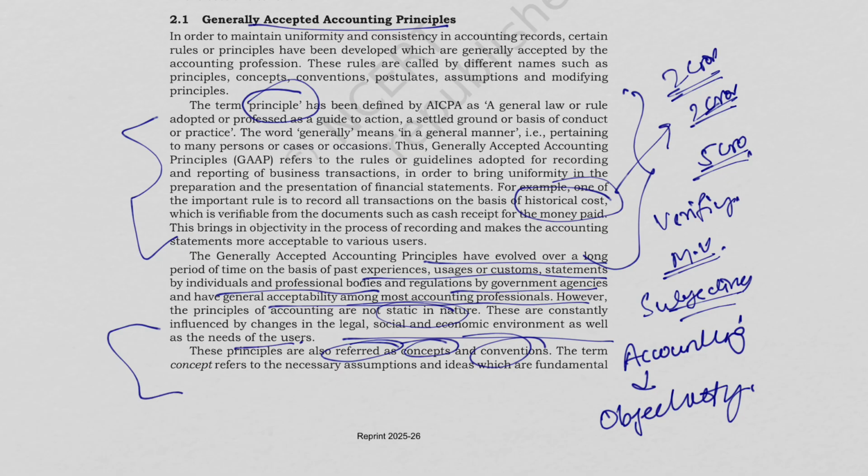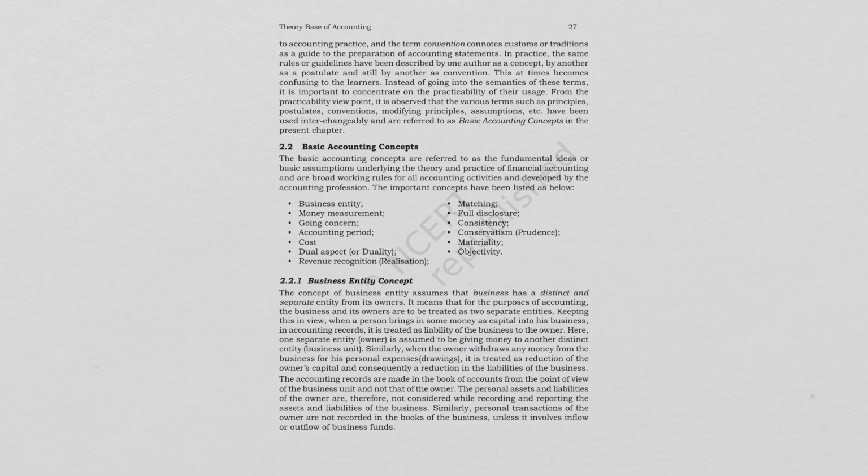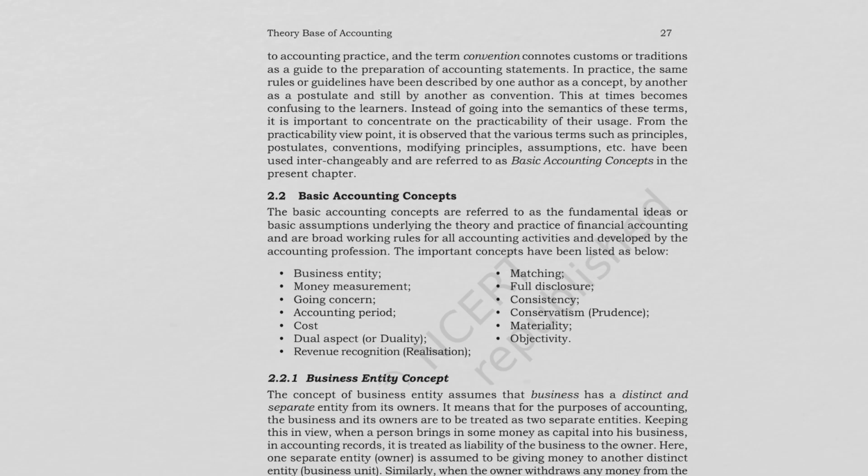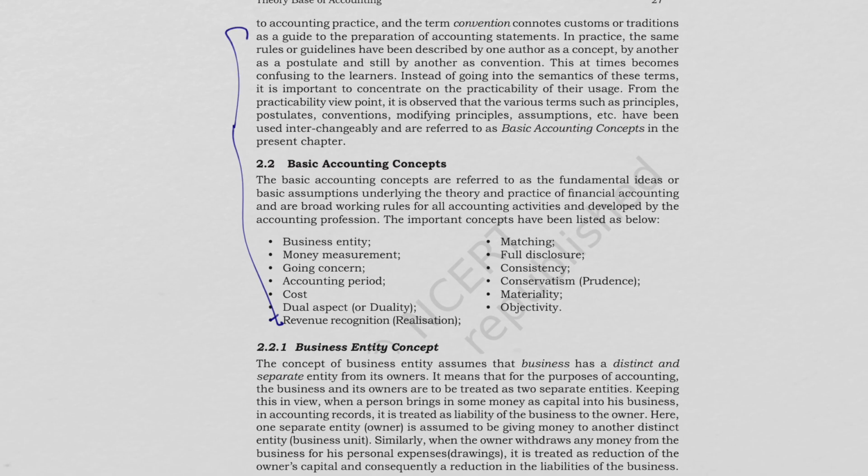Now, moving on to this topic, concepts and conventions. So, what are basically concepts? Accounting concepts as well as conventions. Concepts are basic assumptions.